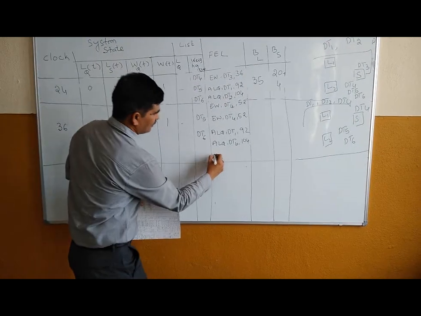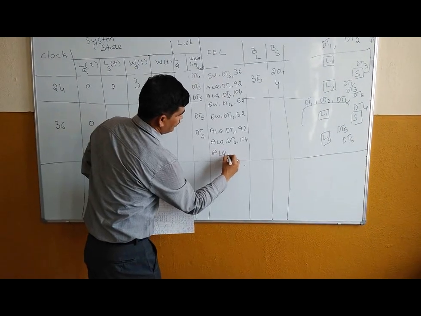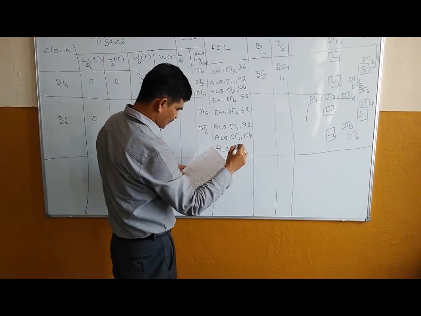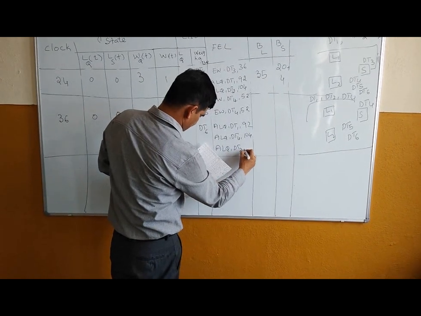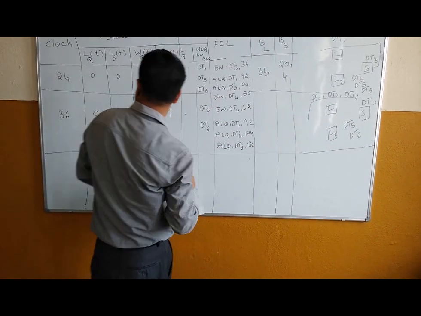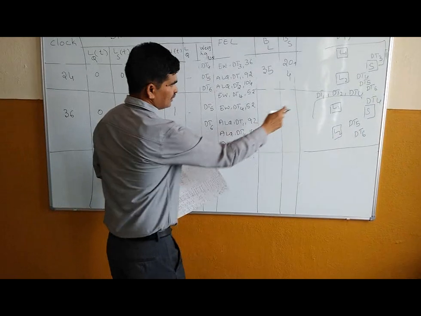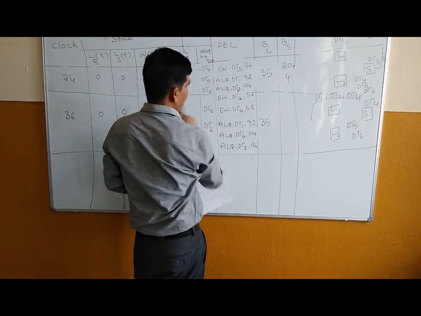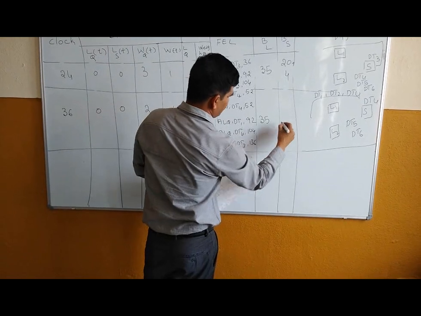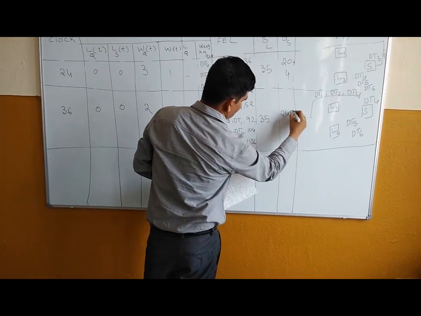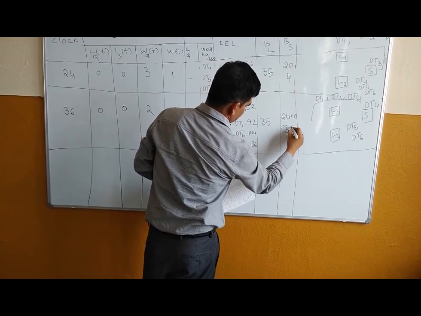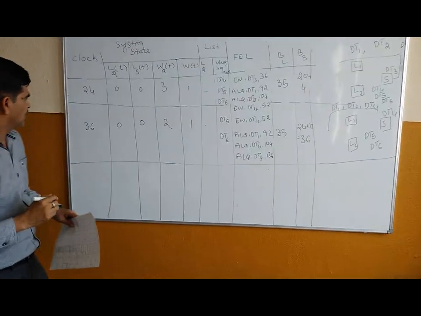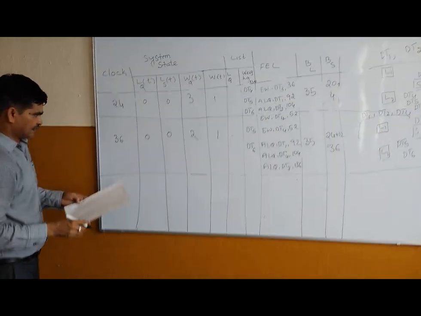Now I can also write ALQ of dt3, which is 136. At this point again these are free, so it is 35 minutes. From this 12 minutes added, where the server is busy, so that is also equal to 36.